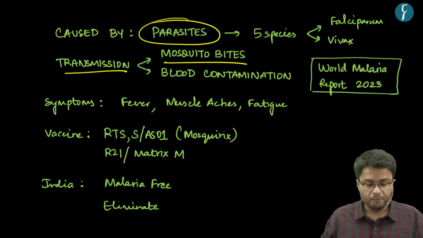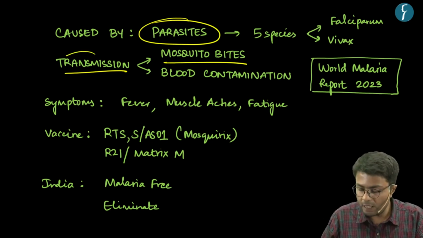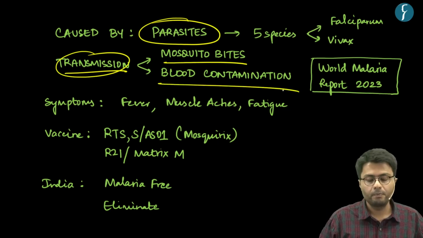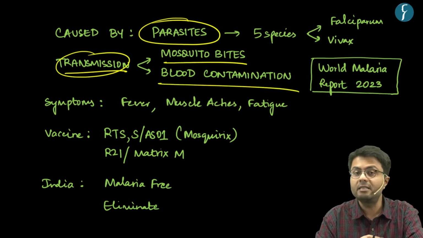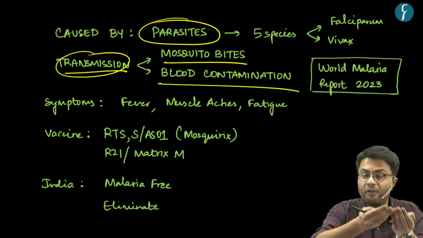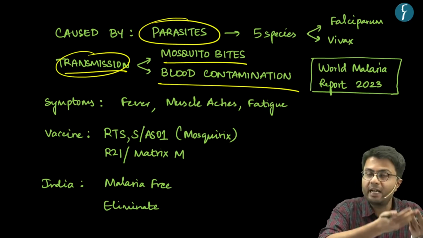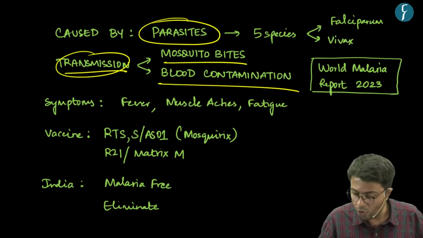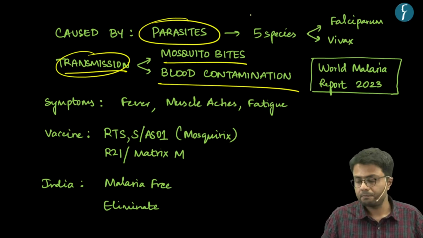On the other hand, transmission can also happen because of blood contamination, because our red blood cells carry this malarial parasite. When infected blood is transmitted from one person to another, it can also cause malaria.